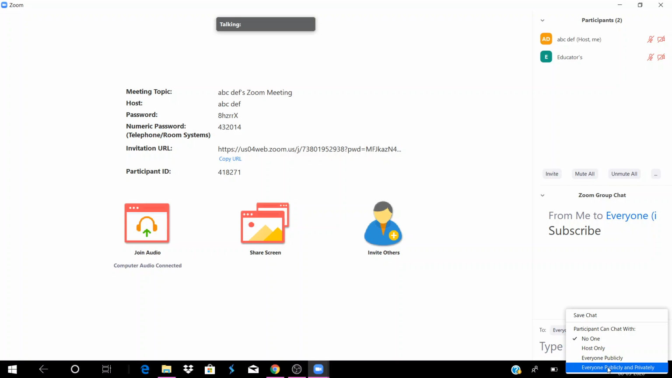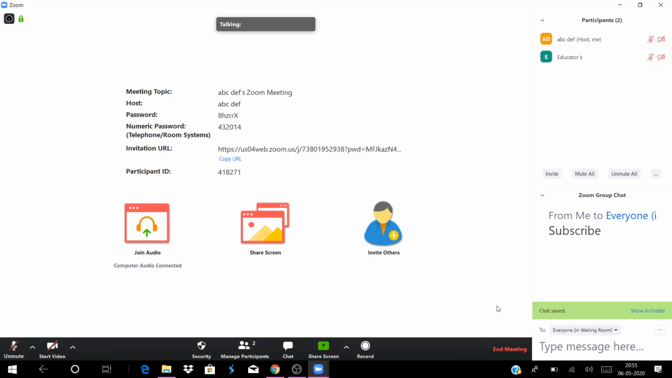If educator 1 wants to chat with educator 2 and I should not see it, and the others should not see it, he can do that if this is enabled. But for security reasons, or if there's a disturbance, you can click no one, and he cannot chat with anyone. Suppose something important is going on in the chat, you can click on save chat. The chat will be saved and you need to click on show in the folder. So this is the thing.